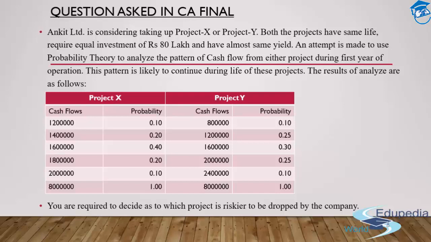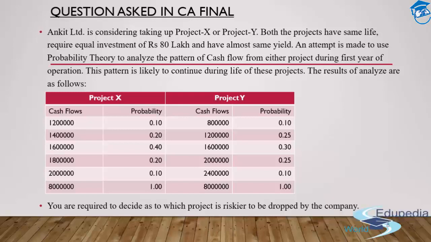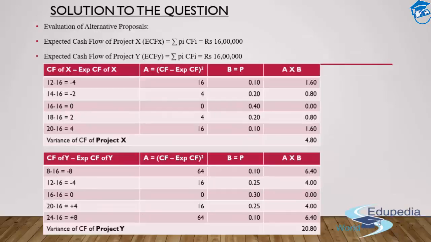And how do we take care of the risk? Simple, guys. Remember, there is a concept known as variance and standard deviation. We'll be applying the mean variance over here, and we'll get the two variances from project X and project Y. The one which provides a higher amount of variance, I'll drop. Why? Because that will be the riskier project. That's how we'll go ahead with this solution. Let's go ahead with the same in order to make you understand the things more clearly.